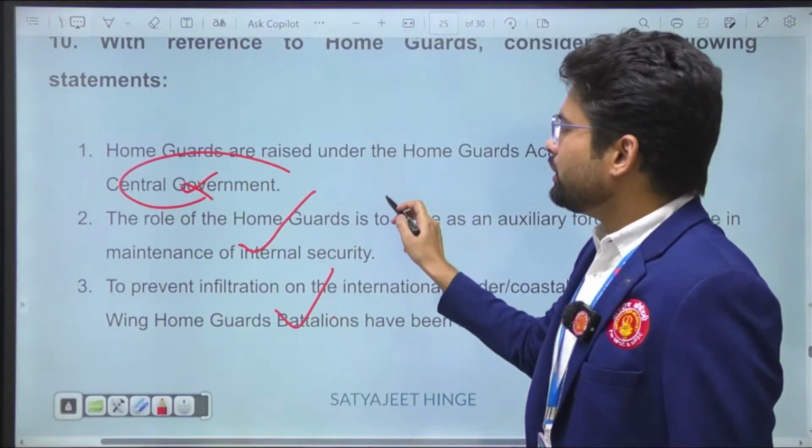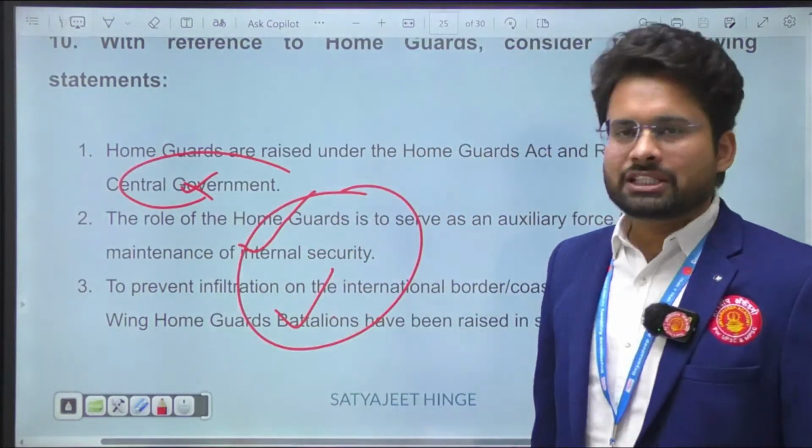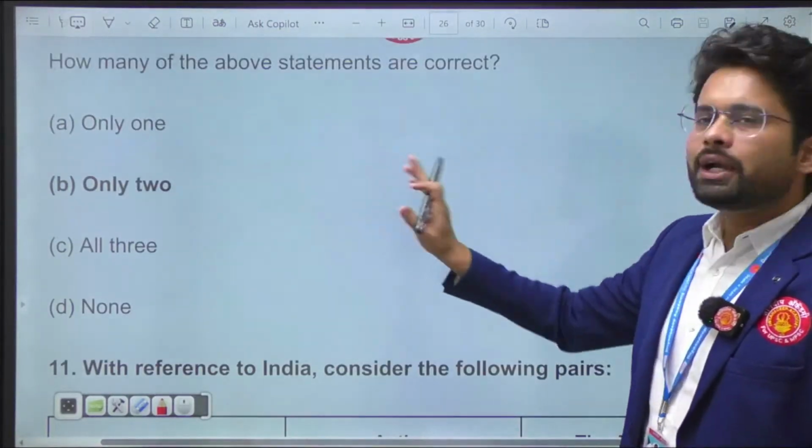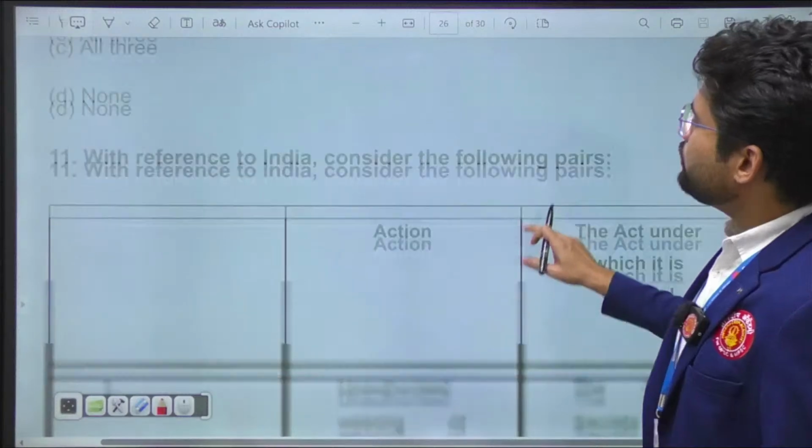So in question 10, statements 2 and 3 are correct. That's why our answer becomes B: only 2 statements are correct. Now what about question number 11?